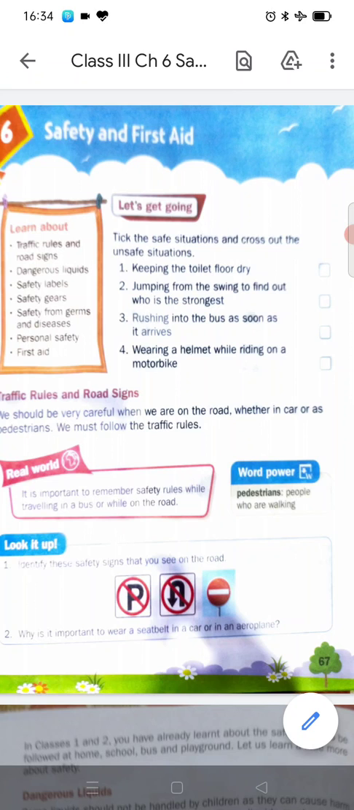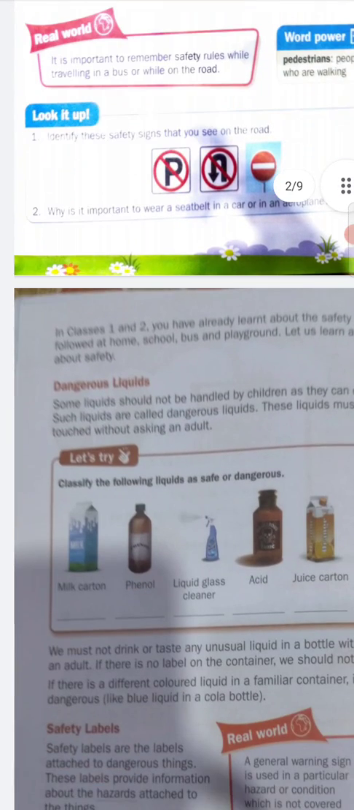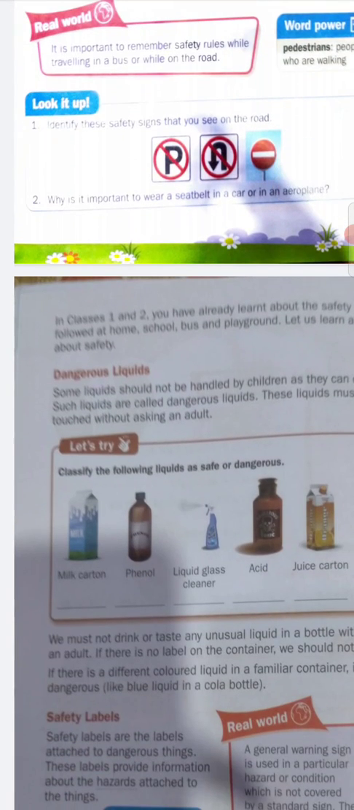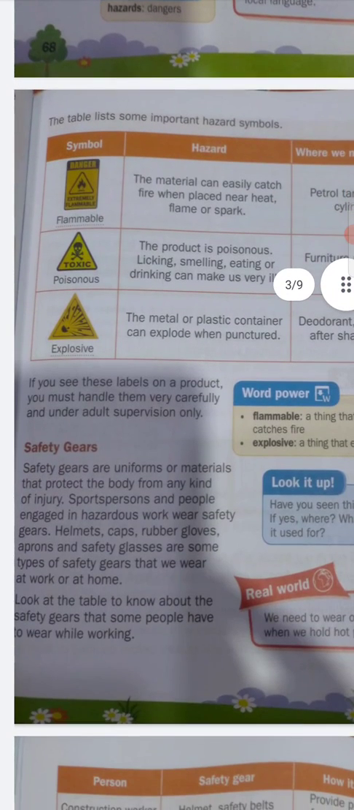Students, we have discussed in the previous lecture traffic rules and road signs. We have also discussed dangerous liquids and safety labels. Now, students, in this lecture we will discuss safety gears. What are safety gears?